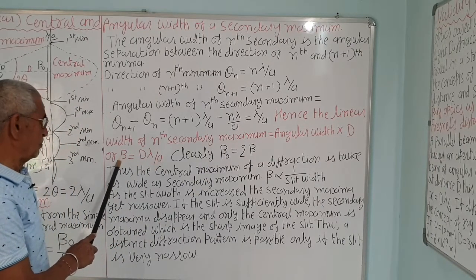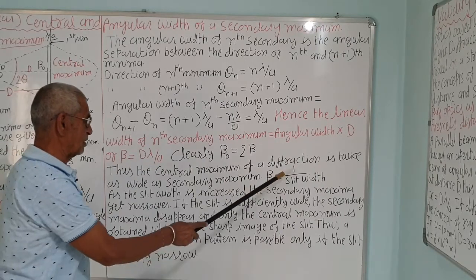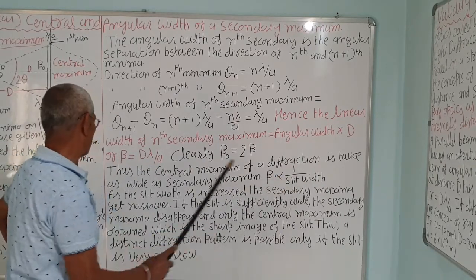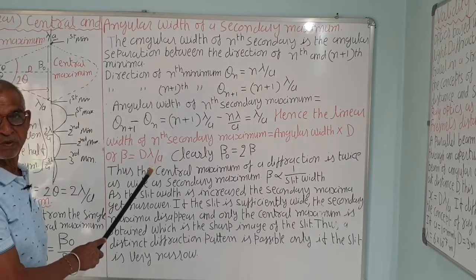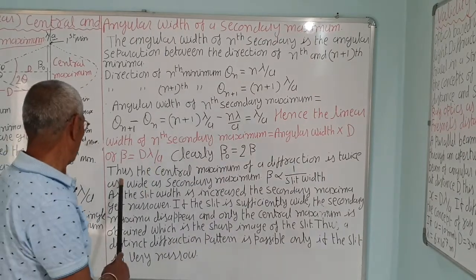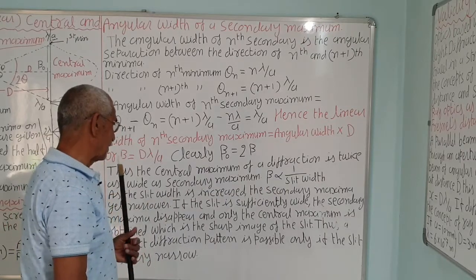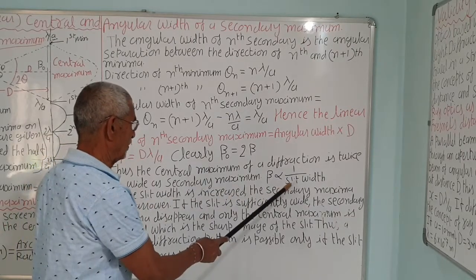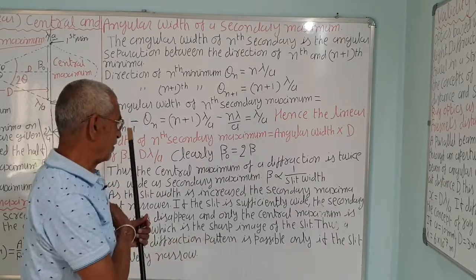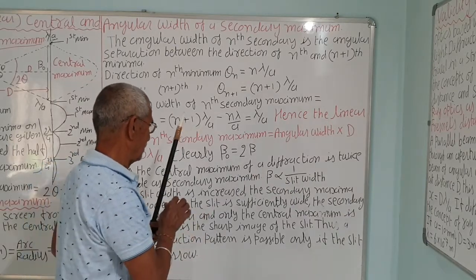So as a increases, beta will decrease. Beta is inversely proportional to the slit width a. Now if you increase the slit width, what would happen? Beta will decrease.